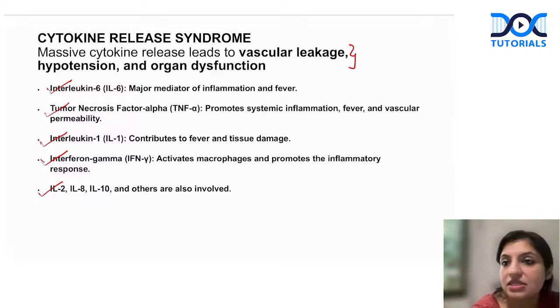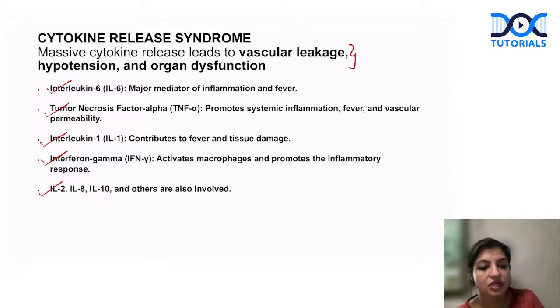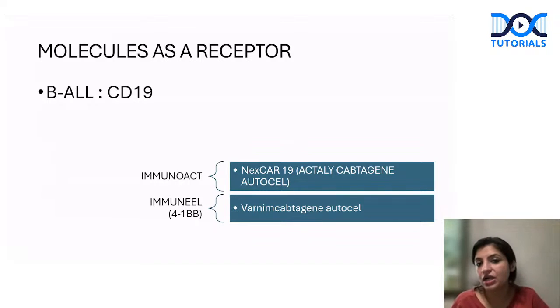All that is done by CAR T cells, which everybody should be very clear about. Another question that they can ask you: these are the two current CAR T cells which are there in India. One is ImmunoAct, the second is ImmuneEL. ImmuneEL is with 1BB, that is 41BB. So this is the third generation CAR T cell. This is called vermicabtagene. So this is 41BB, this is ImmuneEL, and then we have ImmuneAid, which is the next CAR.